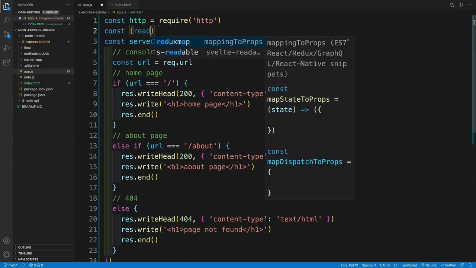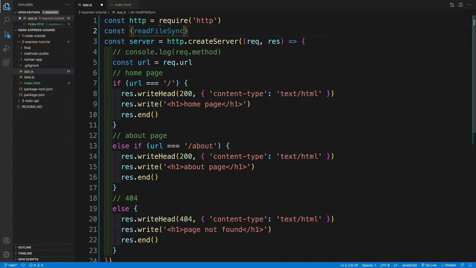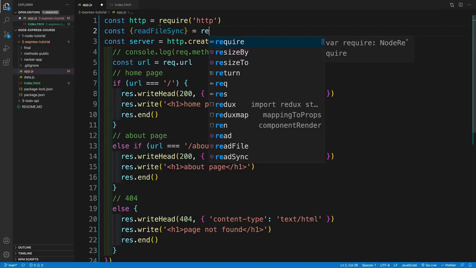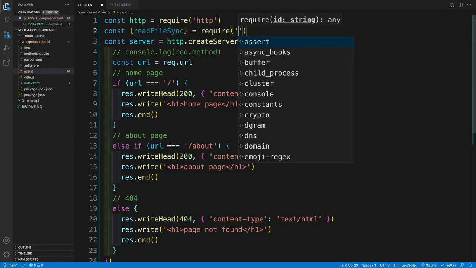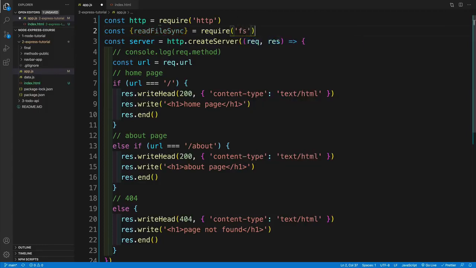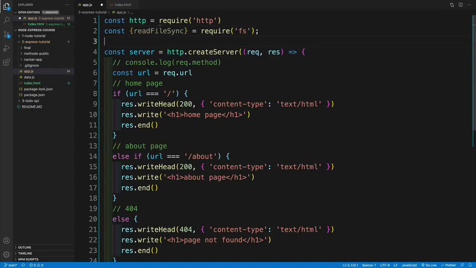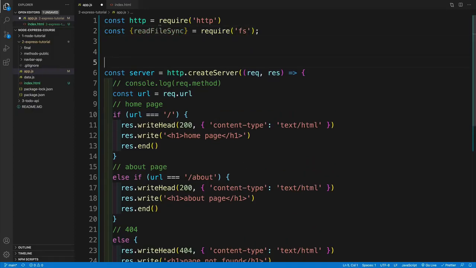And then I'm going to go back to app.js. First of all, I'm going to get the read file. So I'm going to go with const and then readFileSync. I'm going to talk about why I'm using the Sync in a second, so don't freak out. I know I mentioned before that we need to be mindful of the methods that we use, that there is a difference between blocking and non-blocking. And I'm just going to go with fs over here.